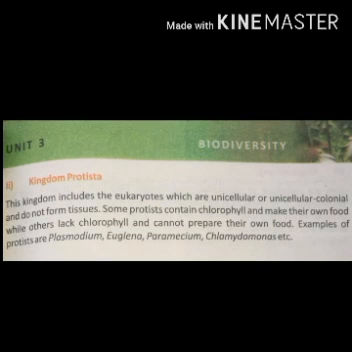The second one is kingdom Protista. This kingdom includes eukaryotic organisms which are unicellular or colonial and do not form tissues. Some protists contain chlorophyll. Chlorophyll is a green color pigment which is essential for the process of photosynthesis. So if they contain chlorophyll, they may prepare their own food, while others which lack chlorophyll cannot prepare their own food. Examples of protists are Plasmodium, Euglena, Paramecium, and Chlamydomonas, etc.